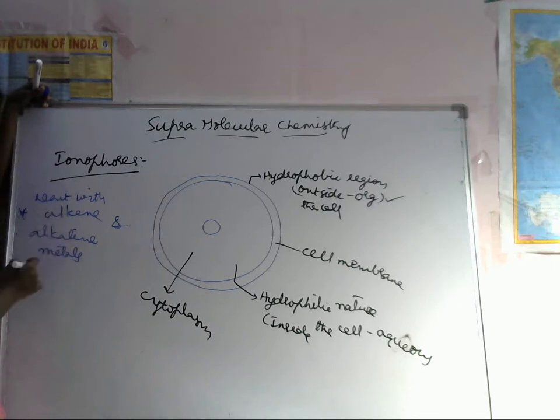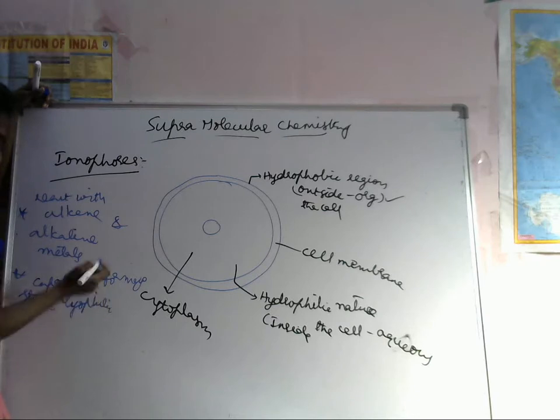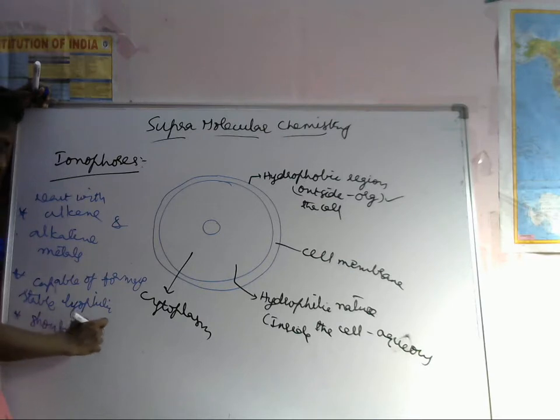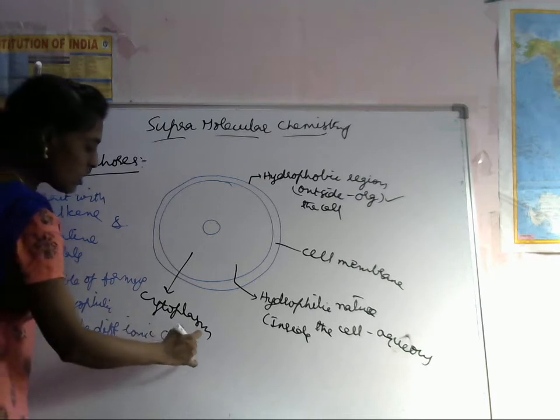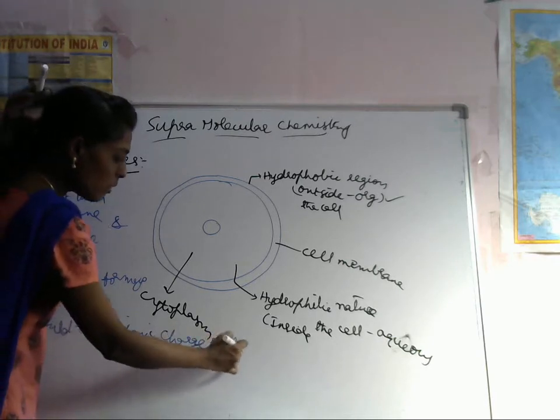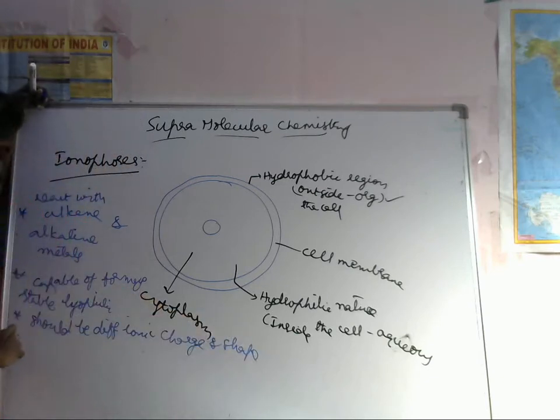Next one, what is the main point here? Capable of forming stable lipophilic compounds. So ionophores should have different ionic charge and shape. Okay, it has different ionic charge and different shape, so this is used as ionophores. Here you have to write the ionophores.